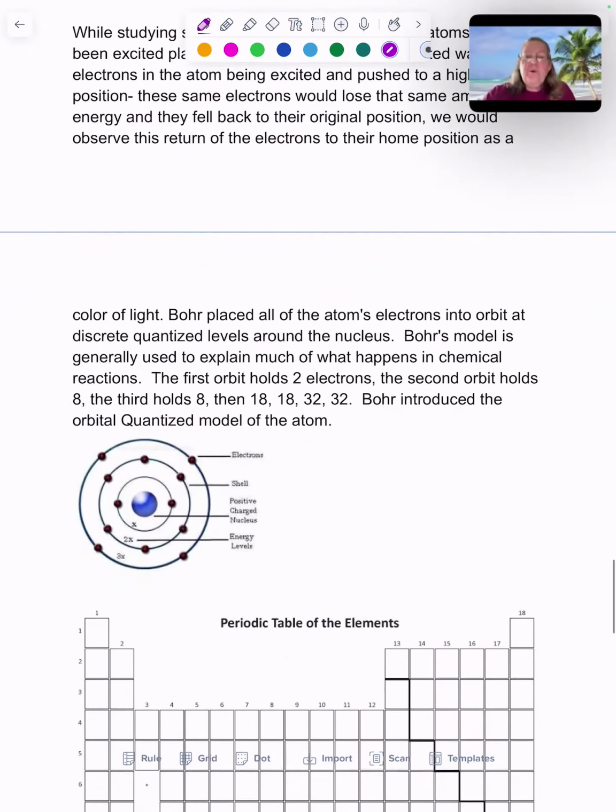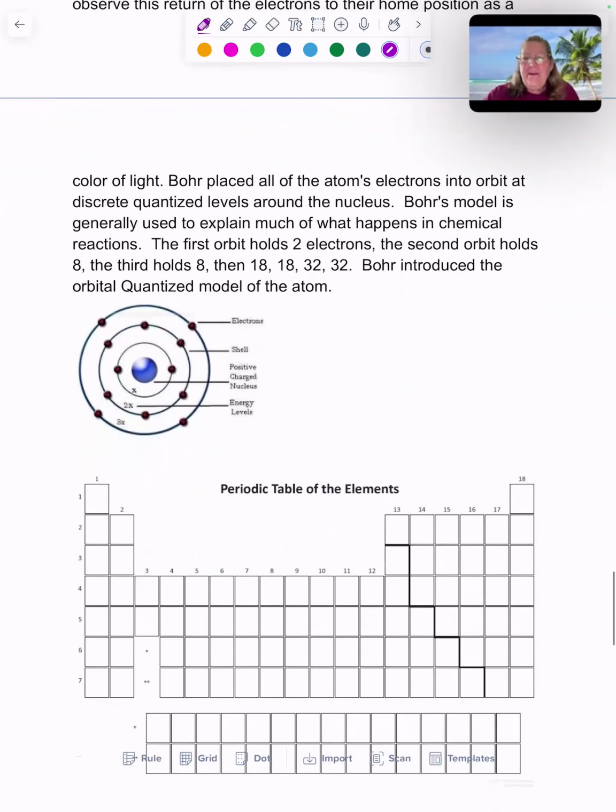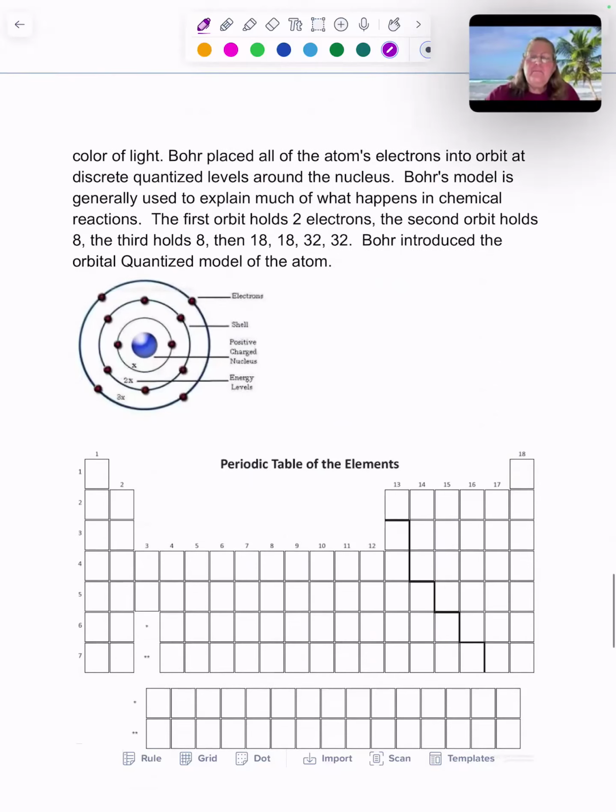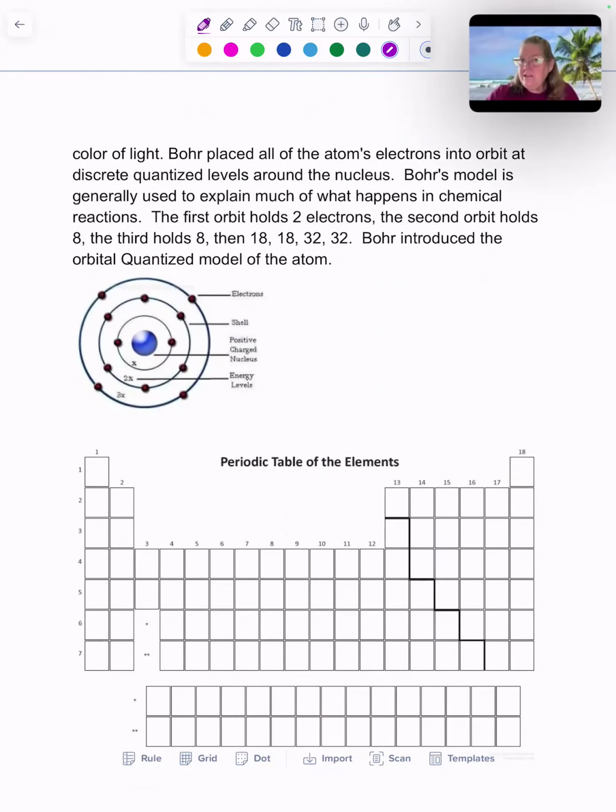Now, these 2, 8, 8, 18, they match something really unique. Mendeleev's periodic table had some revisions over time. We had a change to account for atomic number. Remember, each square as you go across, we're adding a proton. Well, if you notice carefully, this first row in the periodic table, there's 2 elements because the first orbit holds 2 electrons. The second row holds 8 elements because the second orbit holds 8 electrons.